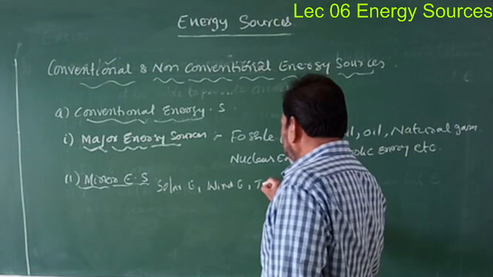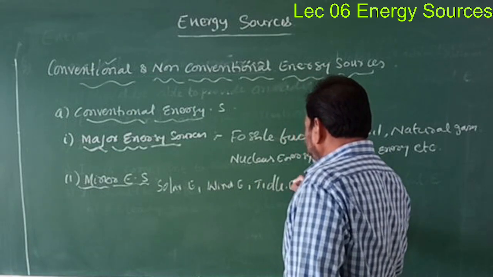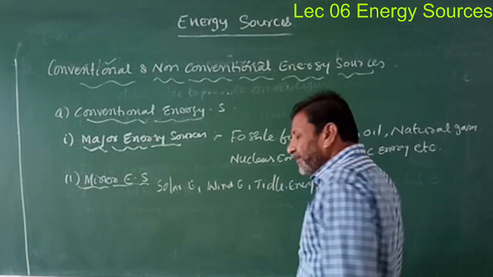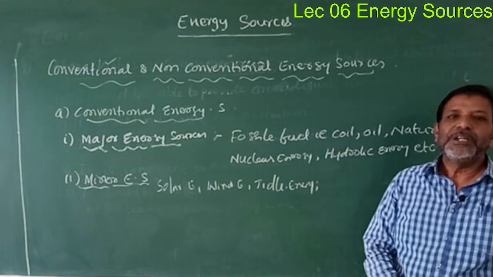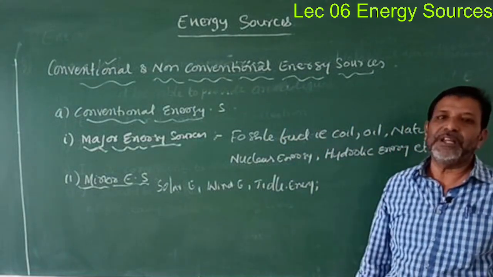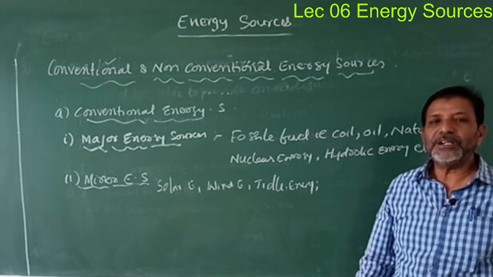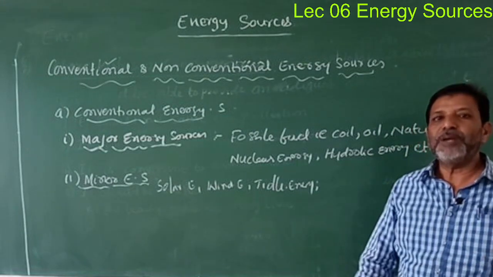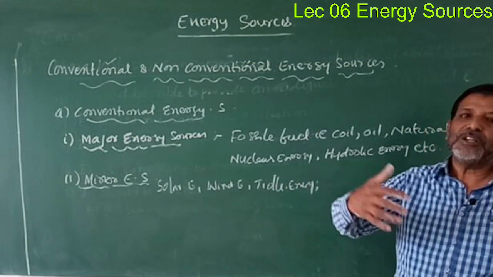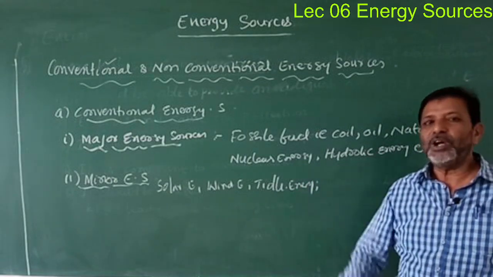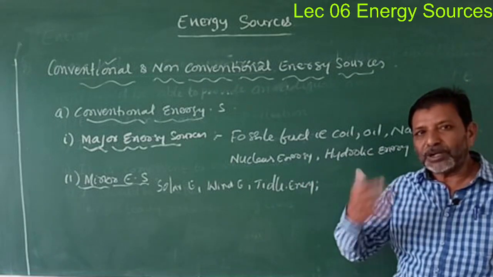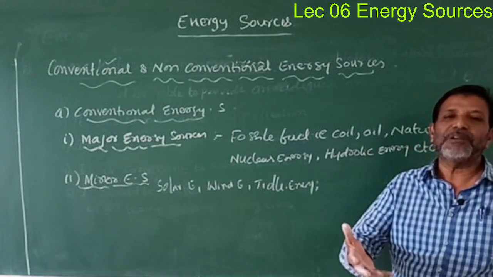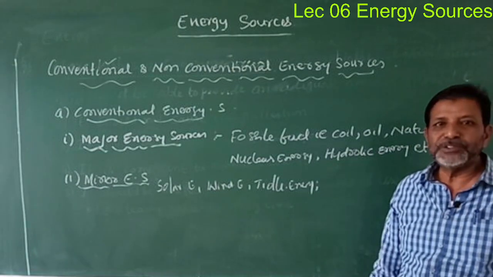Now the next is geothermal energy. There are some desert places where the temperature is very high. In such places, when you pass water, the temperature is so high that the water is converted into vapor, and those vapors are made to fall on the turbine, as a result of which you can produce electrical energy.